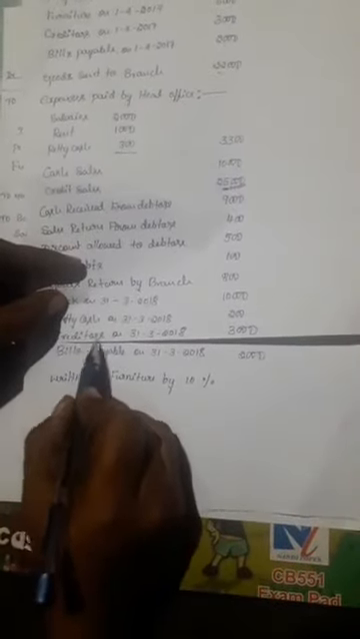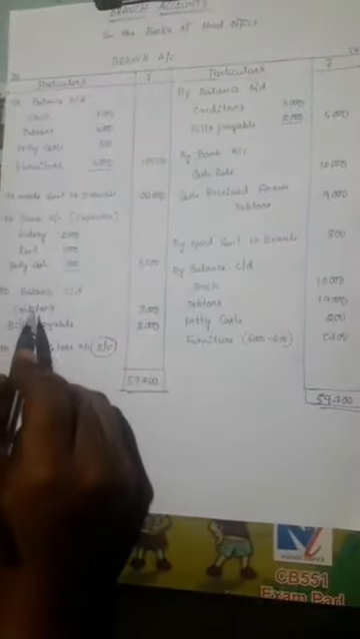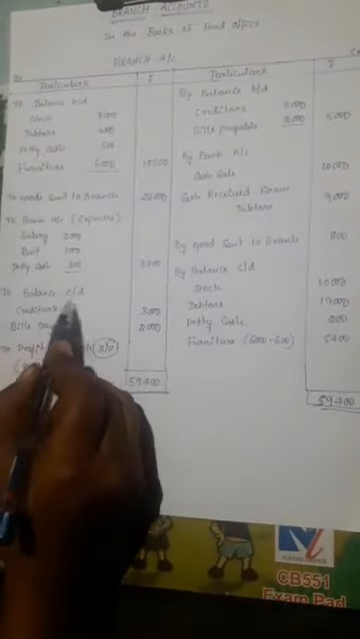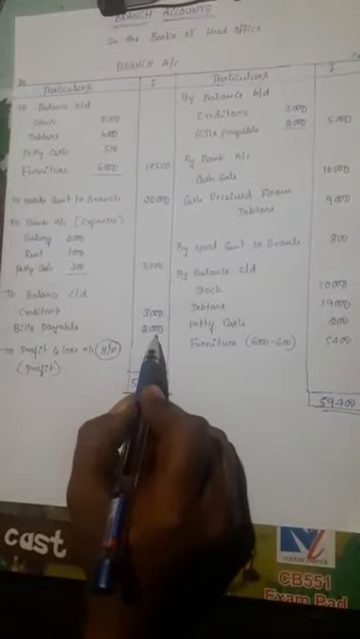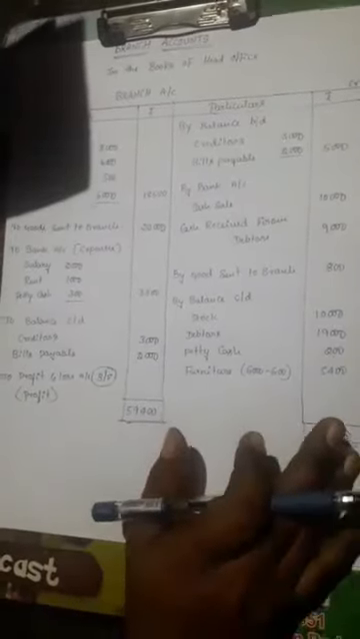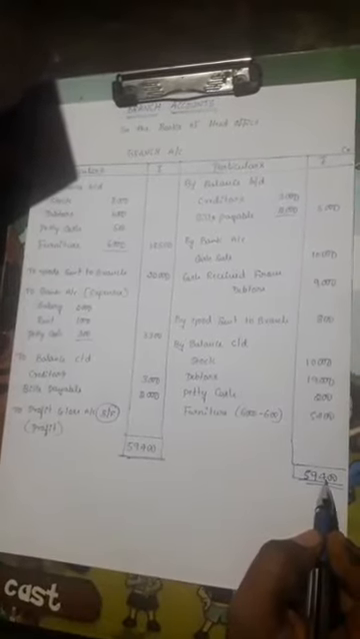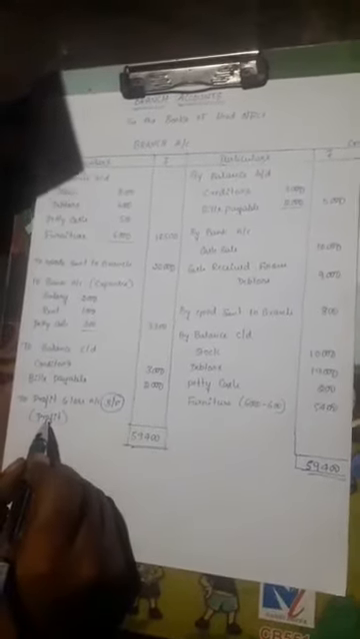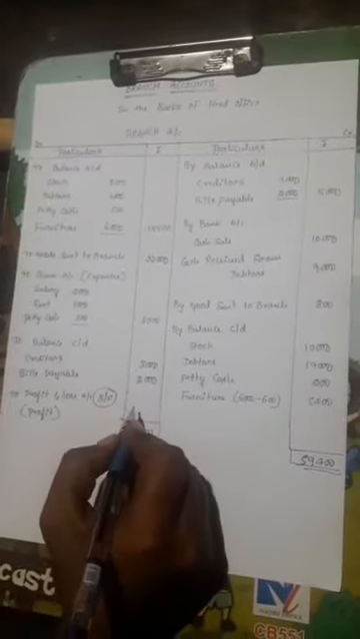These liabilities, creditors and bills payable, are shown on the branch account on the debit side. The balance carried down is the closing balance. Creditors rupees 3,000, bills payable rupees 2,000. We will total it. Which side is higher, debit or credit side? In this problem the credit side is higher, totally 59,400. So the credit side is higher, and the balancing figure is on the debit side.